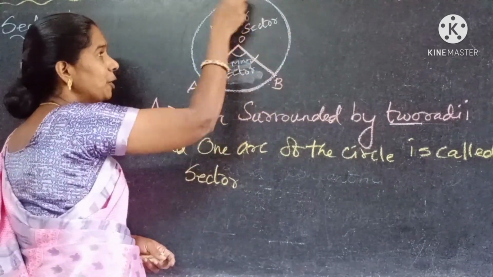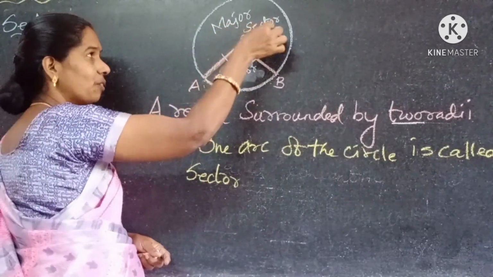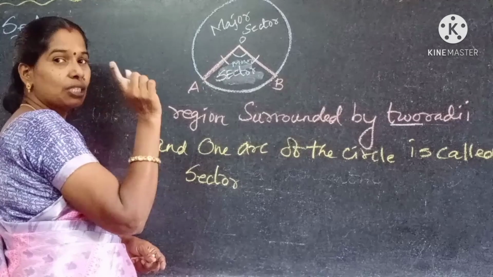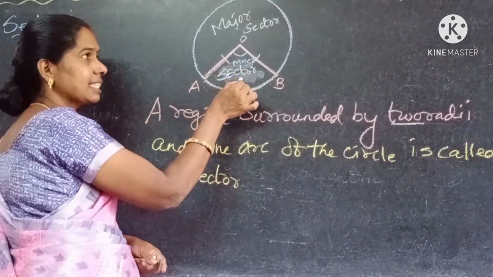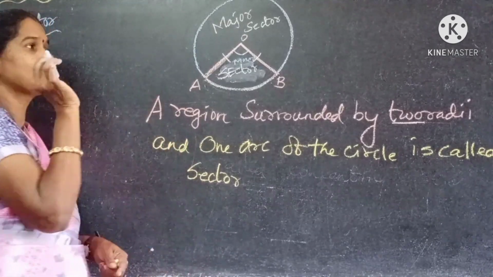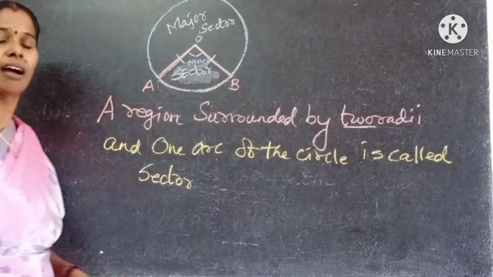And here B to A, it is surrounded by a larger arc, therefore we can say it is a major sector. A circle contains two sectors, one is a minor sector and another one is a major sector. But simply, what is the definition of a sector? It must be surrounded by two radii and one arc.